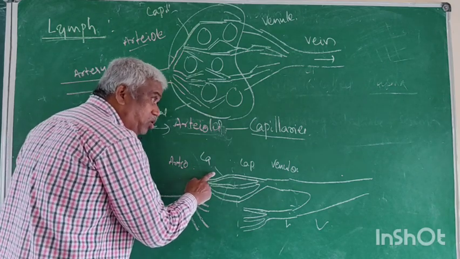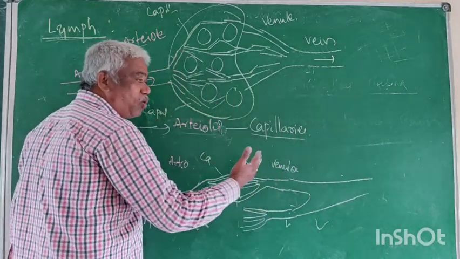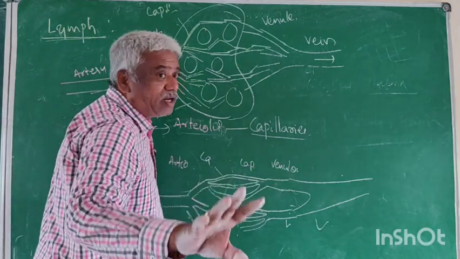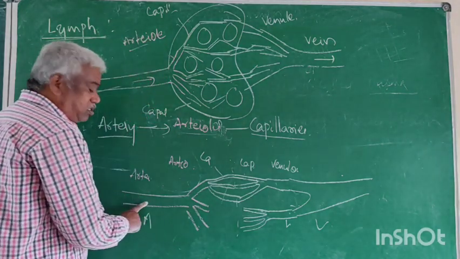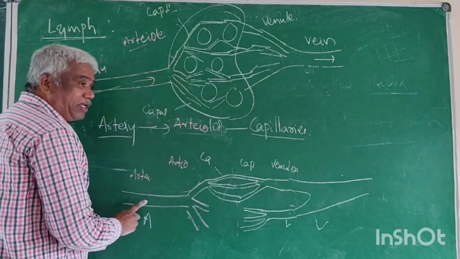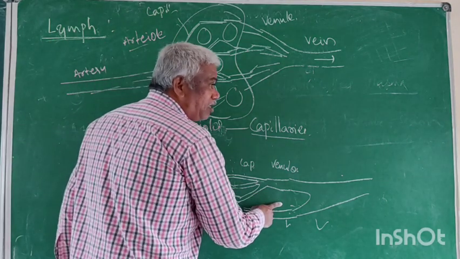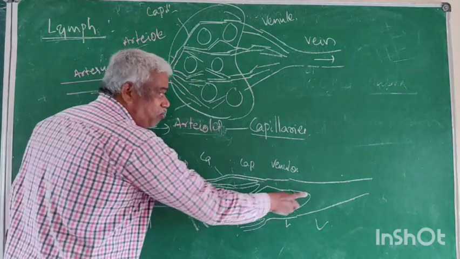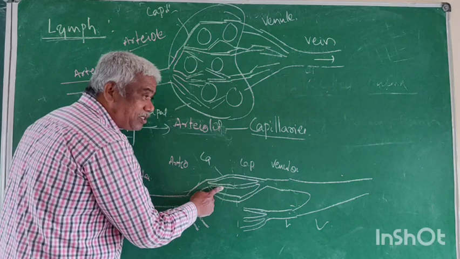The artery always ends with capillaries. The vein begins with capillaries. Now give the differences between artery and vein. We can write 10 differences. What is an artery? It carries the pure blood away from the heart. The vein carries the blood towards the heart. The artery ends with capillaries. The vein begins with capillaries.